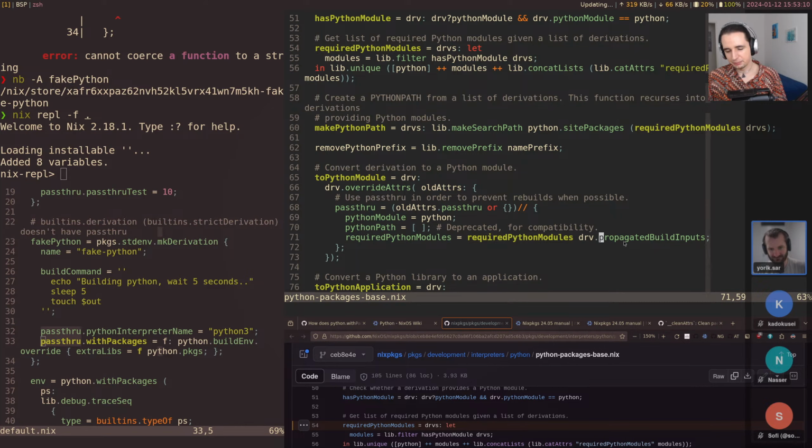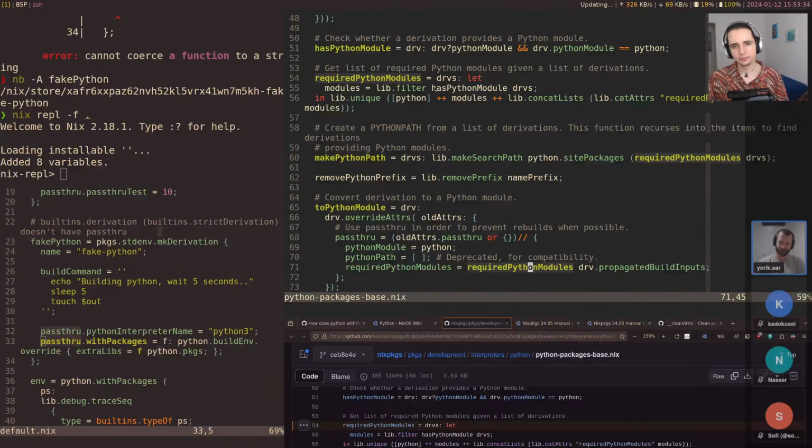Okay, propagatedBuildInputs. So propagatedBuildInputs is how Python determines the dependencies. And in all of the Python packages, you'll see propagatedBuildInputs. And so it might create a closure of all the Python packages. Let's see what this function does.